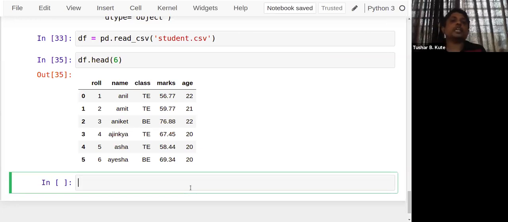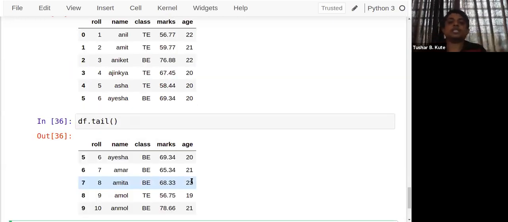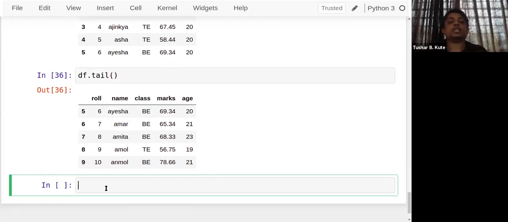Or if I want to check the last 5, we can apply the inverse of the head method, which is tail. So df.tail. See, last 5 entries we can observe. And you can identify, yeah, data is looking good. Starting is also good, and the last is also good.